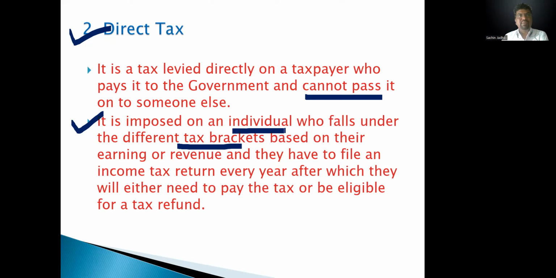Suppose your taxable income is up to rupees 5 lakh and TDS has been deducted. TDS means tax deducted at source. But your overall income is up to rupees 5 lakh, and TDS was already deducted by the bank, the employer, and others. So the taxpayer is eligible for a tax refund.